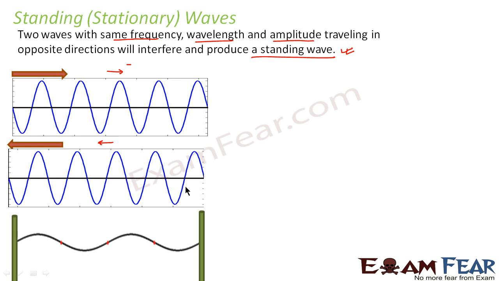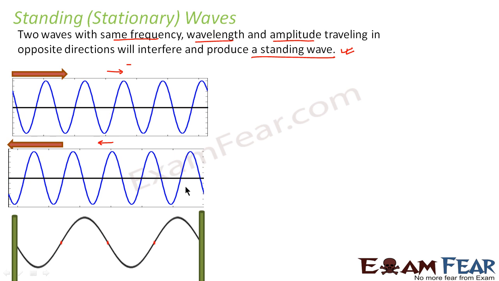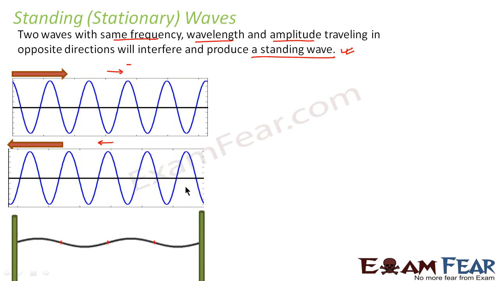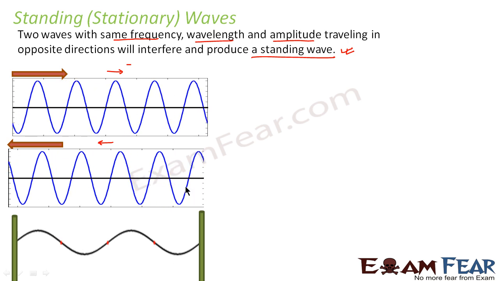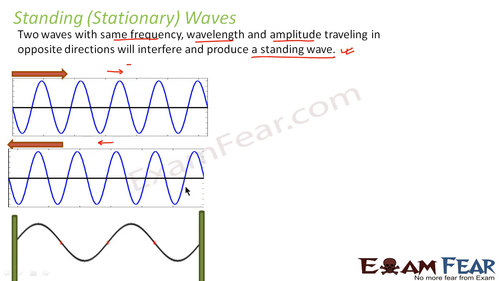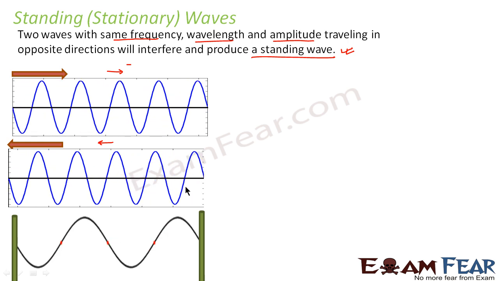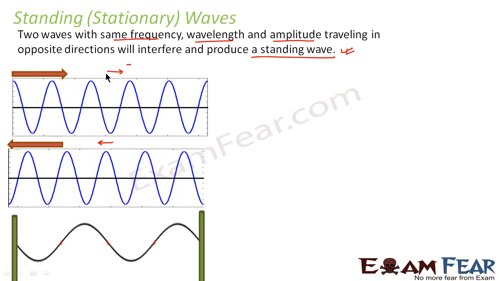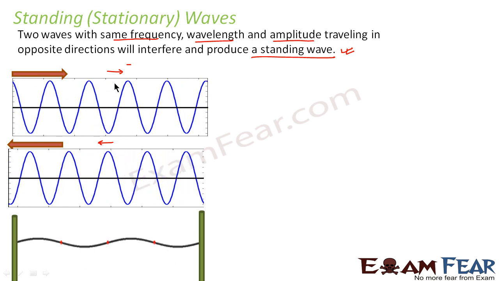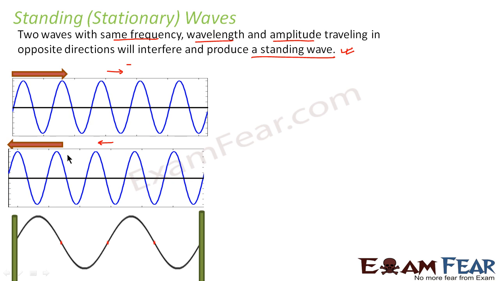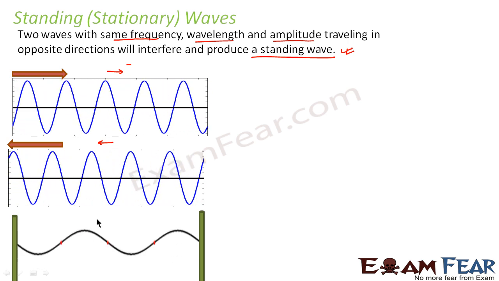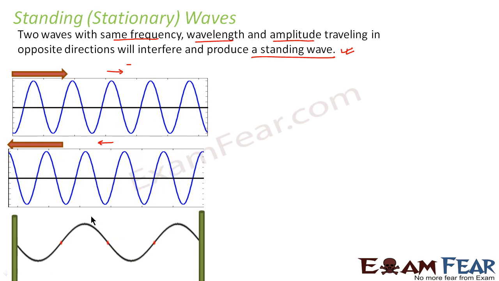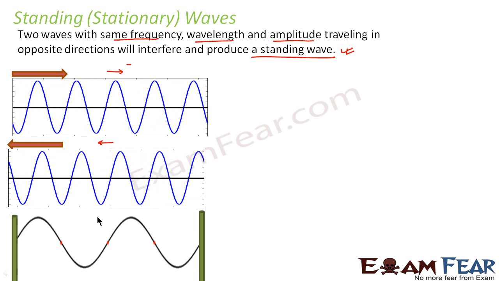Now forget about the first two waves and just have a look at the second wave. When you look at it, do you feel in any way that the wave is traveling? No, right? Because whenever we talk about the movement of the waveform as a whole, what we observe is how the peaks of the wave are moving. In the first wave, the peak seems to be moving towards the right. In the second wave, the peak seems to be moving toward the left. But if you look at this wave, you can very clearly see that it is not moving either to the right or to the left.